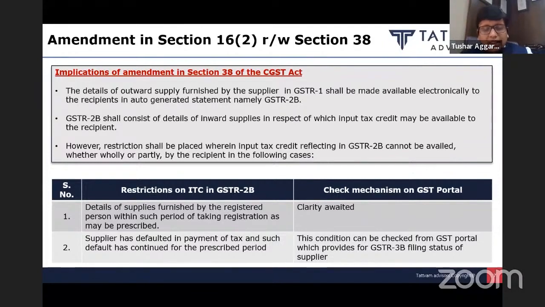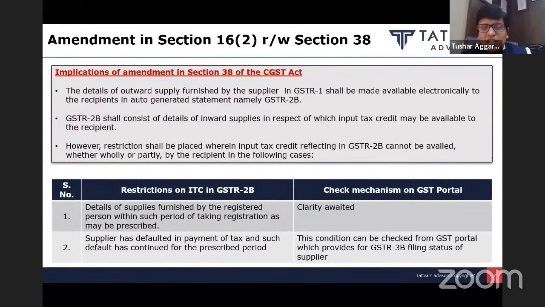And so this is very, very important that my reconciliation is not only restricted to 2B versus books, that the invoice is auto-populated in 2B. That is not sufficient. I need to check whether the supplier is also regularly filing GSTR 3B or not. So that is the additional check which we all need to implement while we are doing our inward reconciliations with GSTR 2B.